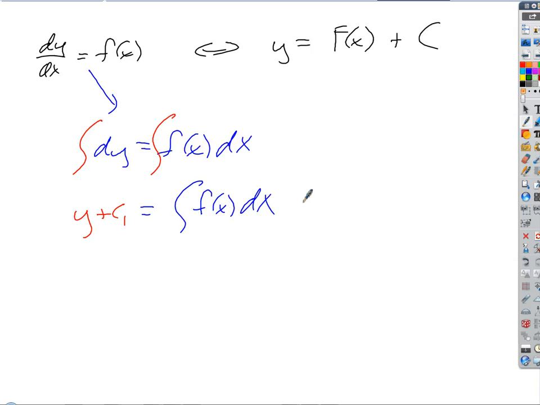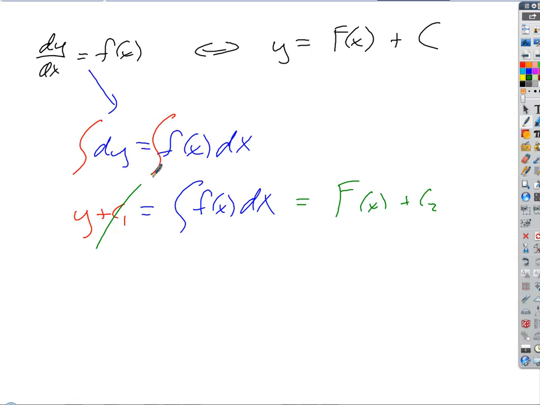We just end up getting some answer, which we'll call capital F of x, the antiderivative of f of x, plus some constant, call it C2, and then we'll just combine all the constants into one. So effectively, you can just forget about that one, because ultimately we're just going to put one constant at the end, which represents any possible constant.